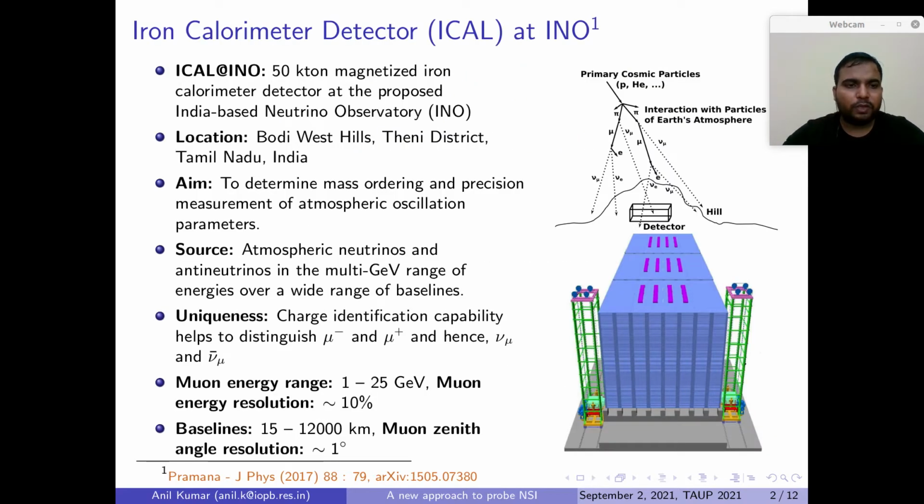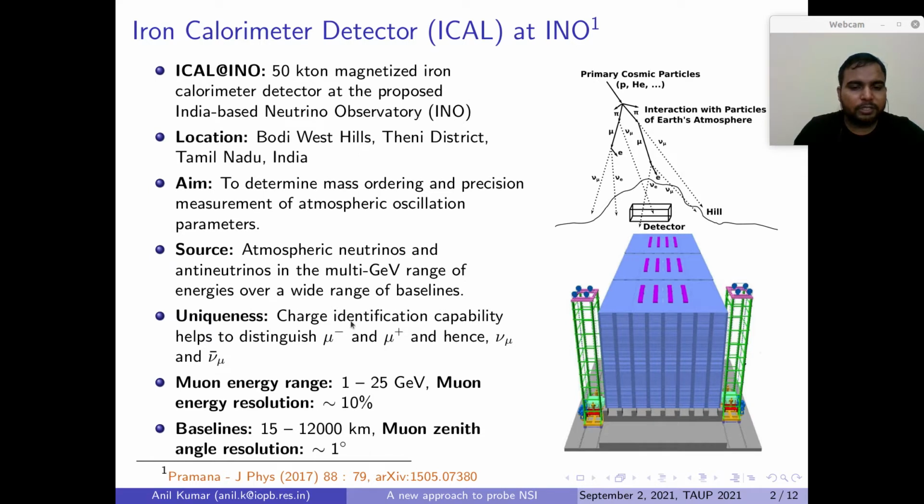In this work, we have taken the ICAL detector at INO as an example. ICAL at INO is a 50 kiloton magnetized iron calorimeter detector at the proposed India-based Neutrino Observatory, which will be located at Bodhi West Hills in Theni district in Tamil Nadu, India. The aim of ICAL is to determine neutrino mass ordering and precisely measure atmospheric oscillation parameters. The source for this detector is the atmospheric neutrinos, which are produced when the primary cosmic ray particles interact with the nuclei in the atmosphere.